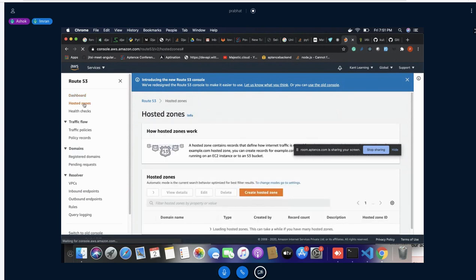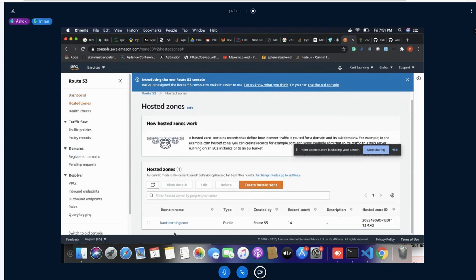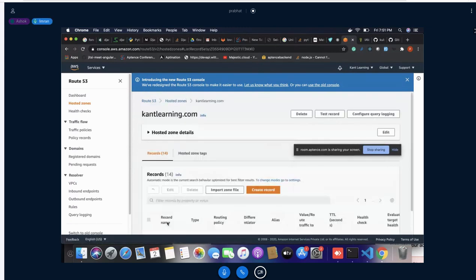The name of the hosted zone would be your domain name, and it will be public type. Once you have done this, then you may have to configure the next part.